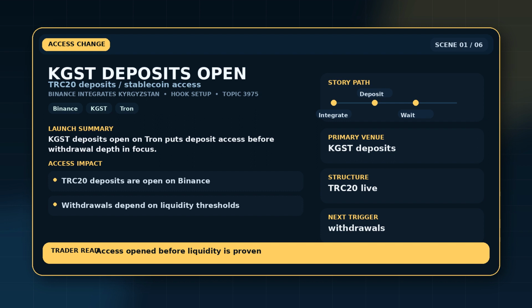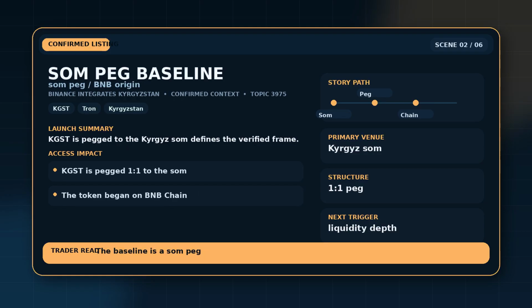The opening pressure point is KGST, deposits open on Tron against deposit access before withdrawal depth. The first confirmed detail is TRC20 deposits are open on Binance, and the immediate reason to care is that withdrawals depend on liquidity thresholds. That means the viewer should track liquidity thresholds and withdrawals instead of treating the first reaction as the whole story. The confirmed context is the anchor. The confirmed baseline is TRC20 deposit support for KGST, with withdrawals to follow once initial liquidity thresholds are met.